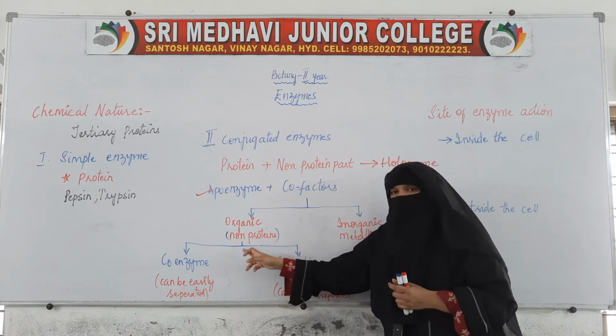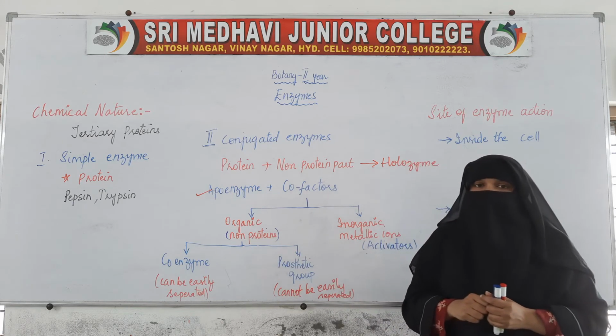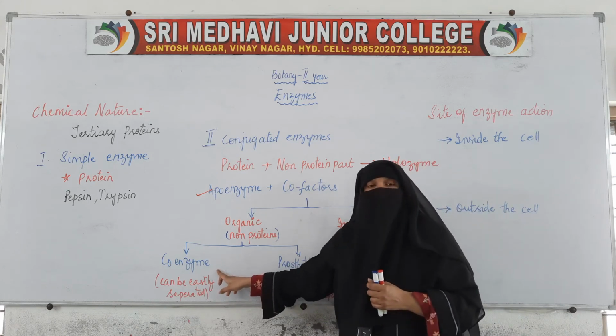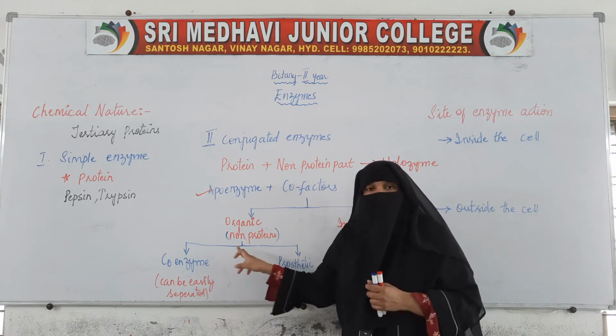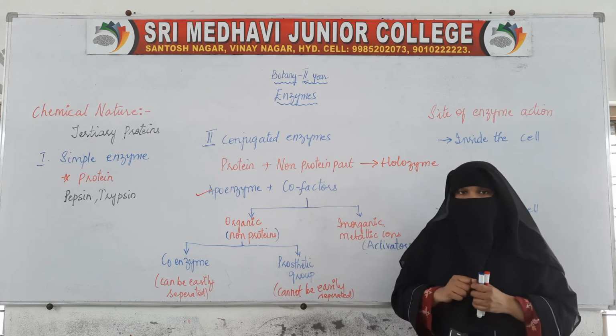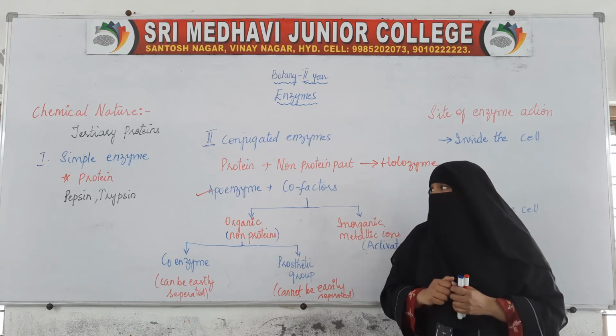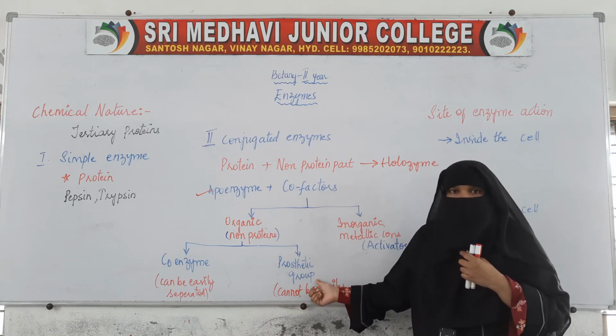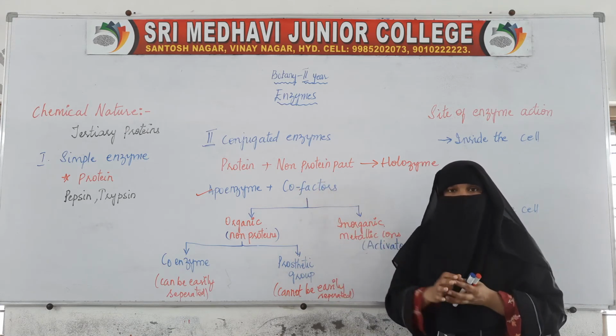If the organic cofactor can be easily separated from the protein part, it is called a coenzyme, and if it cannot be easily separated, it is called a prosthetic group. So this is the simple basic classification.